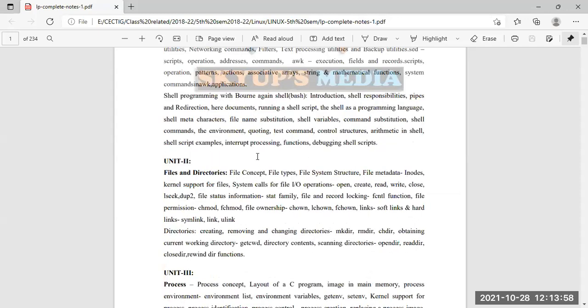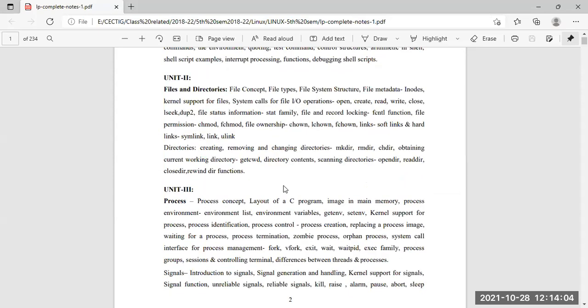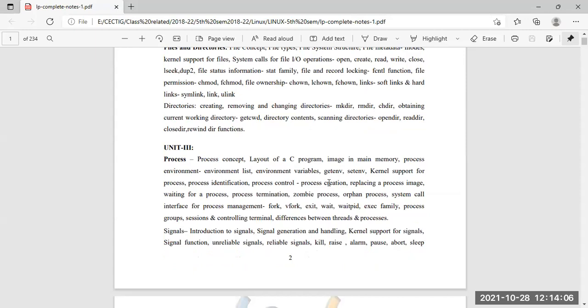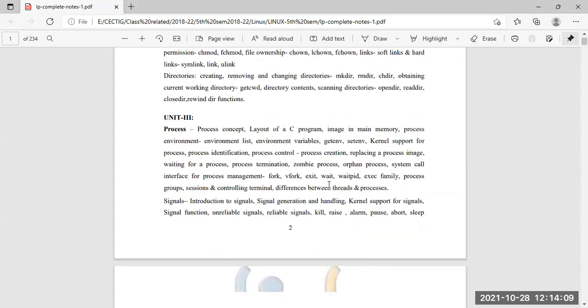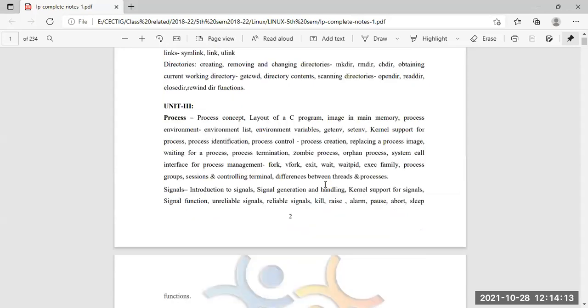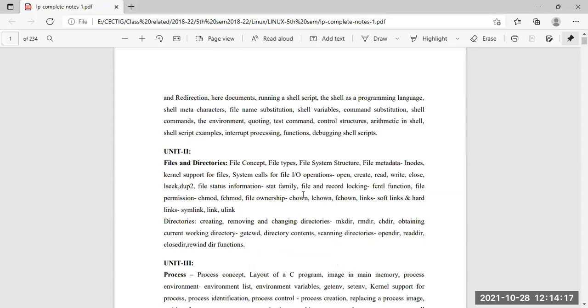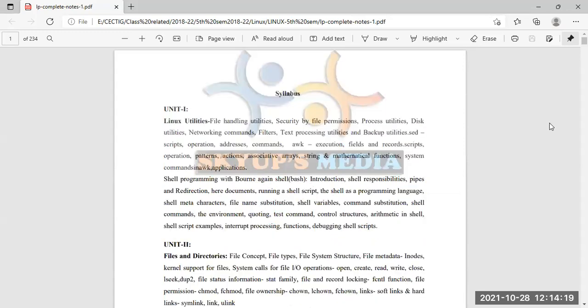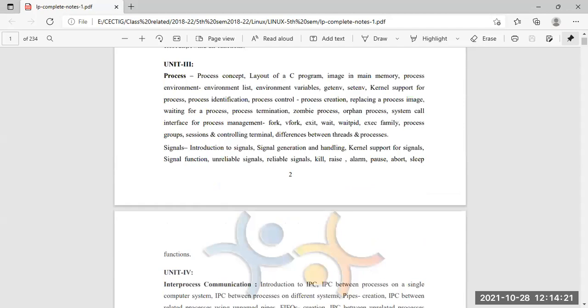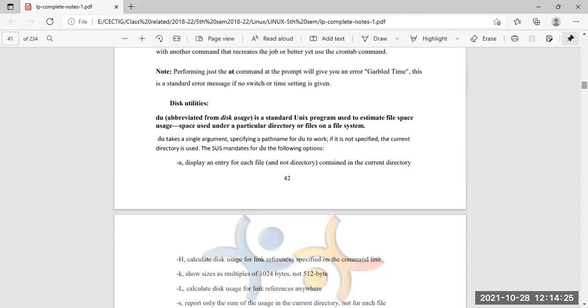Then in unit 2 is the file directory, the options for the file commands, the ownership, this type of things. In unit 3 then comes the process. Units 3 and 4 are somewhat different, besides the commands. But up to that part we have to study this command part. If anyone has any doubts in their mind, they can tell me or ask me.